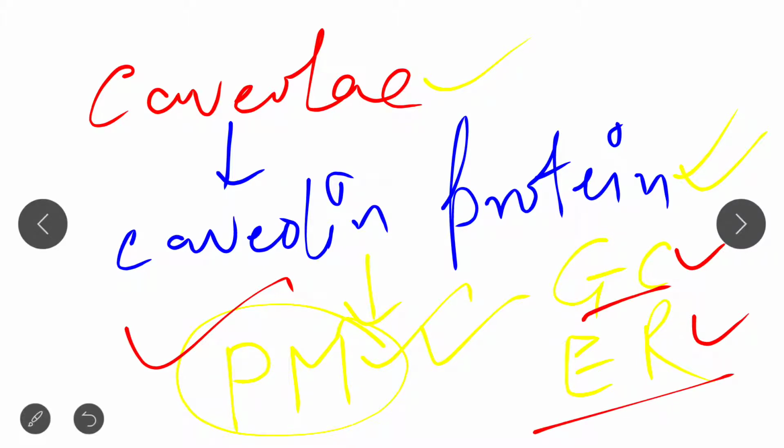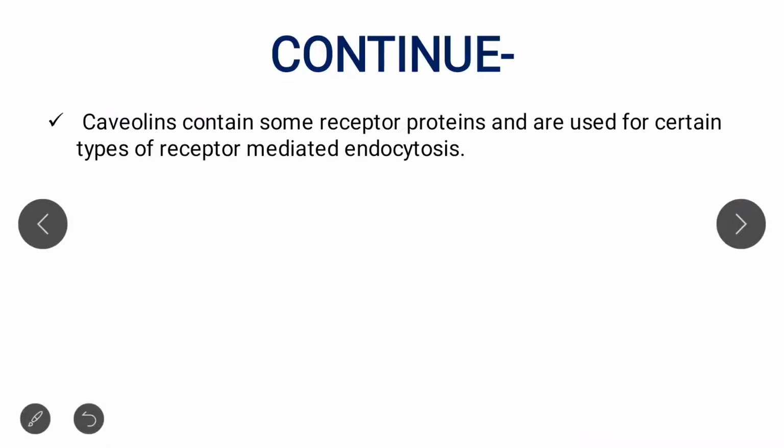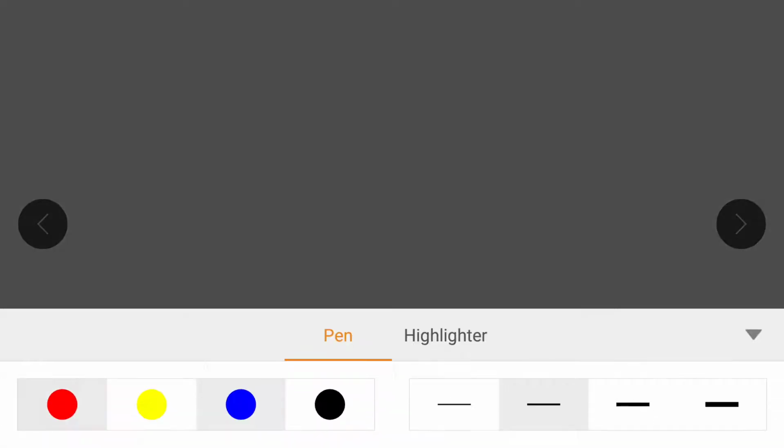Okay, so this is the concept, and this caveolin protein is an integral membrane protein, with both C and N terminus on the cytoplasmic side.